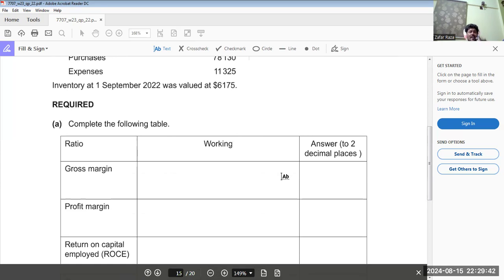I must tell you one thing: whenever you practice, ratio analysis is almost a compulsory question in our papers. Every time I go through them, whether it is 7110 principles of accounts or 7707 accounting, I find ratio analysis has always been there.